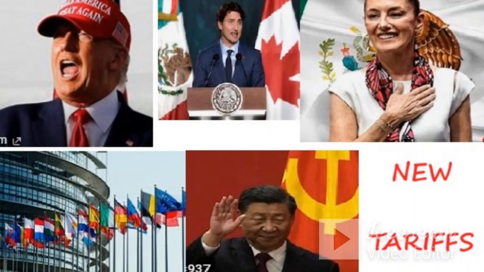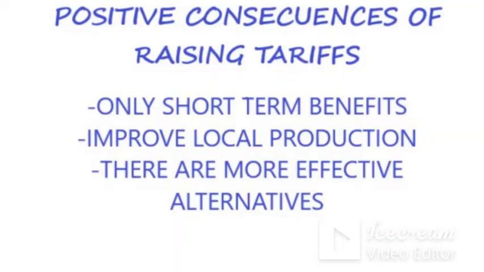Those harmed: consumers, due to higher prices. Exporters, as their products may become more expensive in foreign markets due to retaliatory tariffs. Companies that rely on imported inputs, such as the auto industry in Mexico and Canada, which needs components from the U.S. and China. Small businesses, which are less able to absorb additional costs from tariffs. In general, tariffs may benefit specific industries in the short term, but they often negatively affect the overall economy by reducing trade and increasing economic uncertainty.